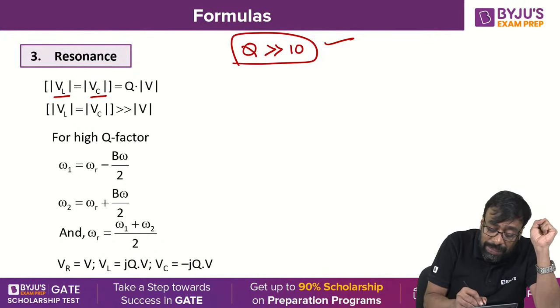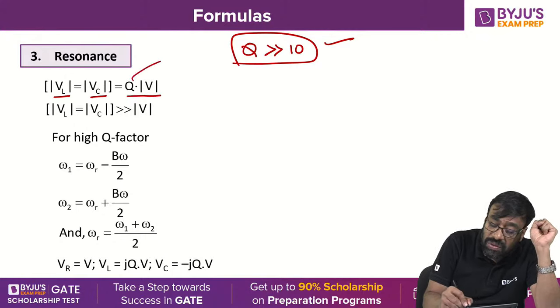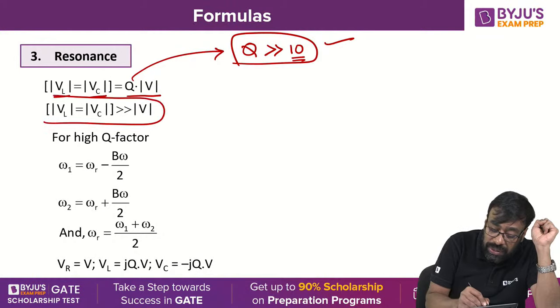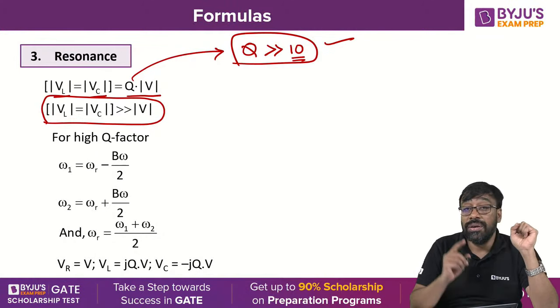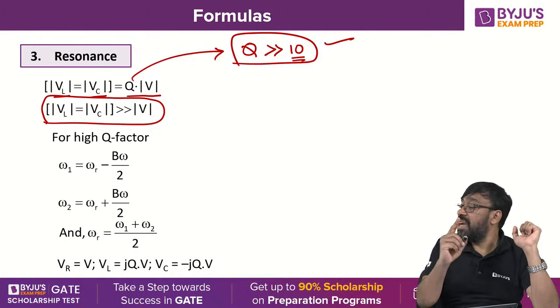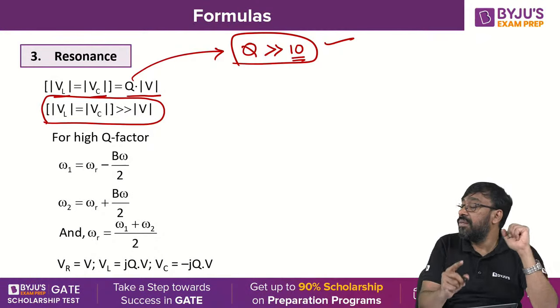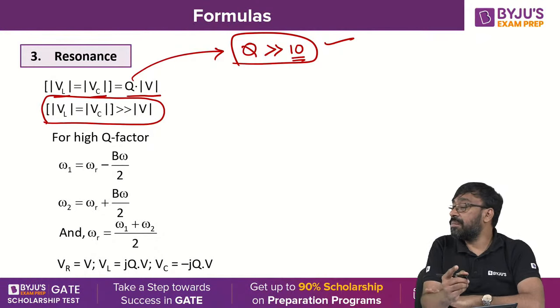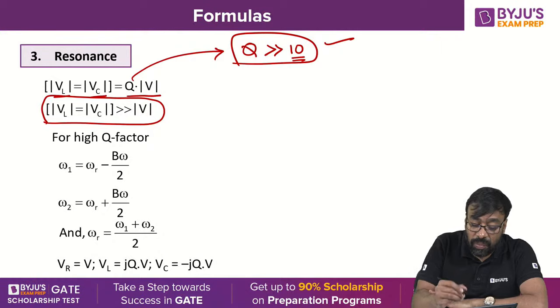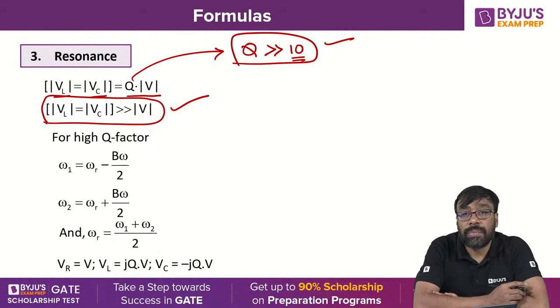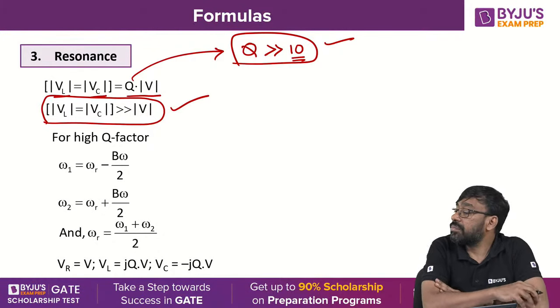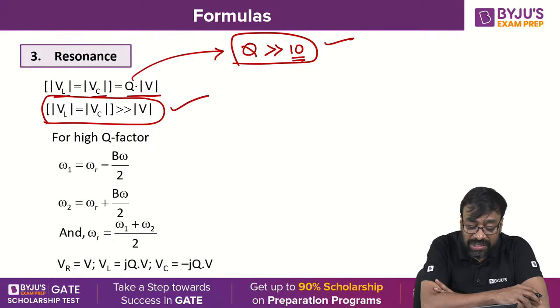Then what happens here? VL and VC equal Q into V. Because the quality factor is very much greater than 10, always remember that at resonance condition VL is equal to VC, which is very much higher than V. You understand, all of you? Very good. VL is equal to VC, which is very much higher than V.